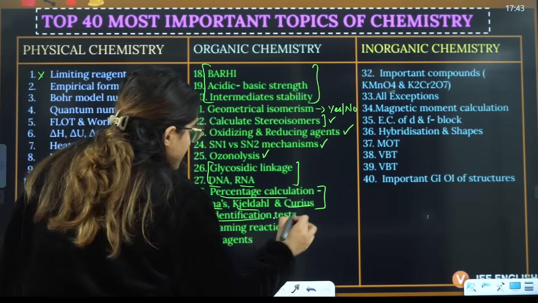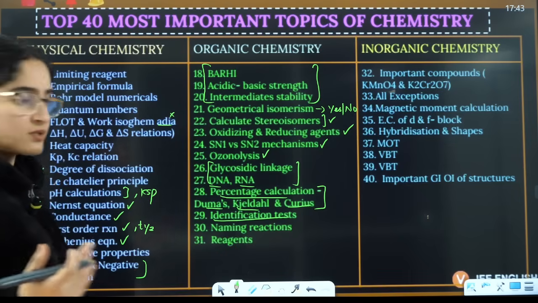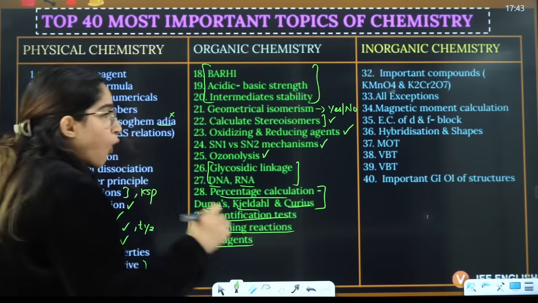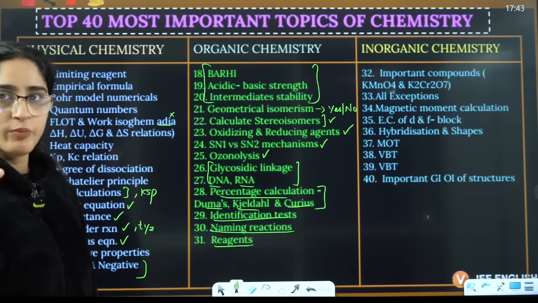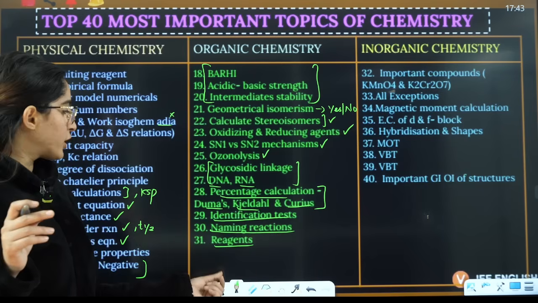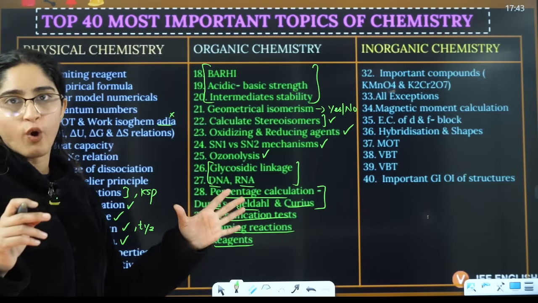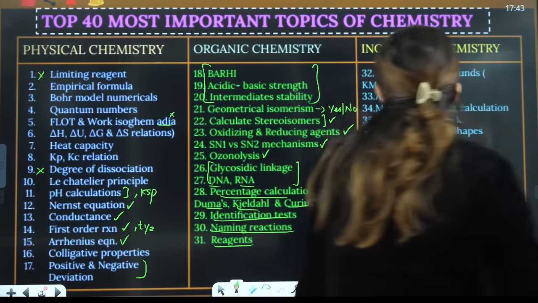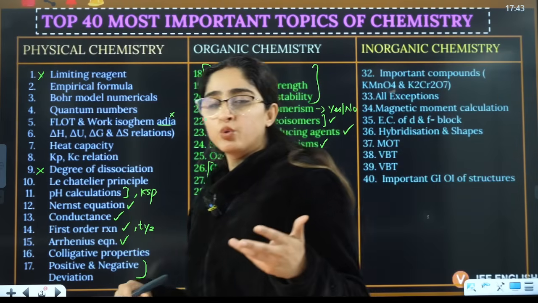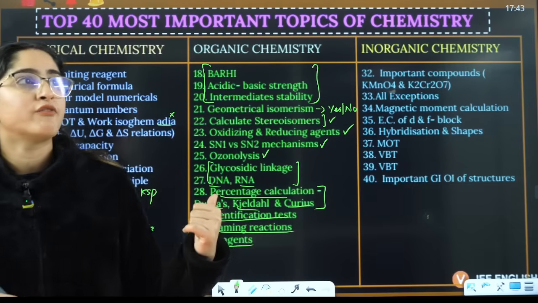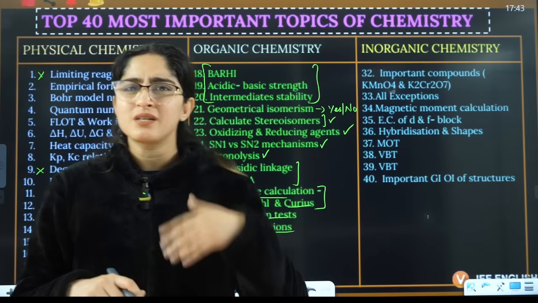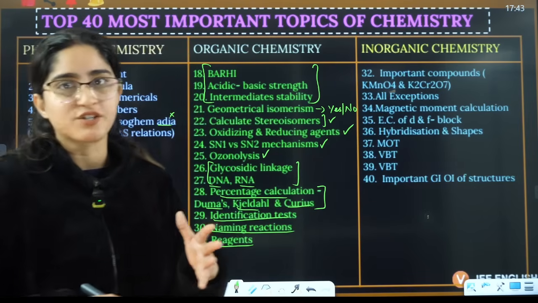Then identification tests, which means distinguishing tests. Some very important distinguishing tests are there. Some very important naming reactions are there. All the naming reactions in your NCERT should be on your tips. All the important reagents should be on your tips, and the distinguishing tests should be on your tips, right? Now, important reagents: there are a lot of them, like Br2/hv, Br2/CCl4, KMnO4, Baeyer's reagent, right? You have Grignard reagent. So these are some of the very repeated important reagents, right?